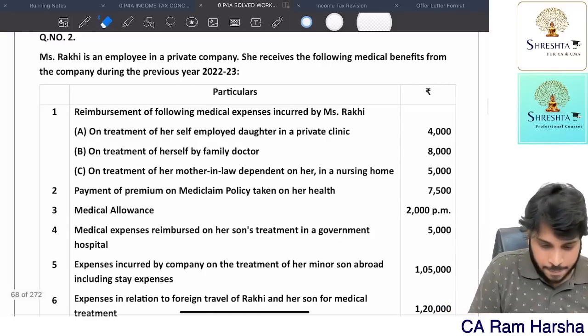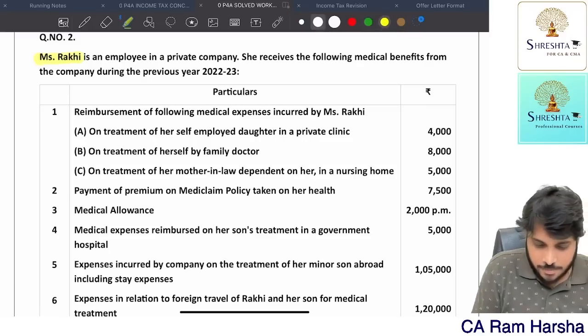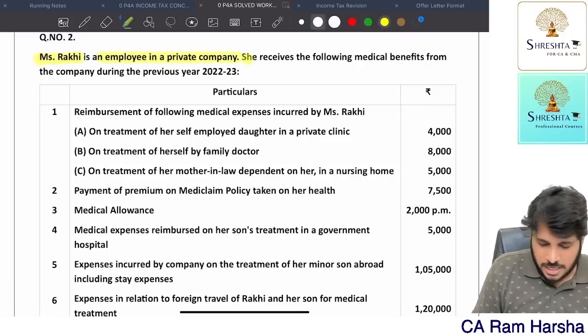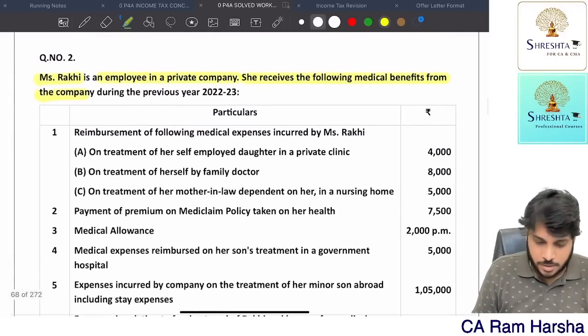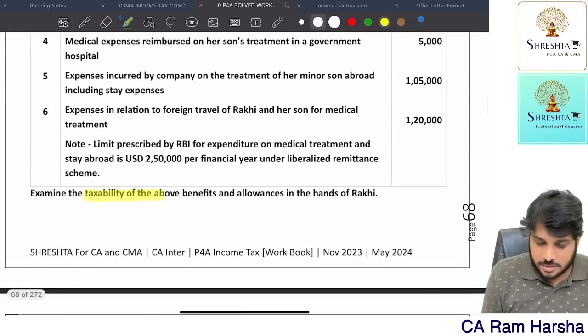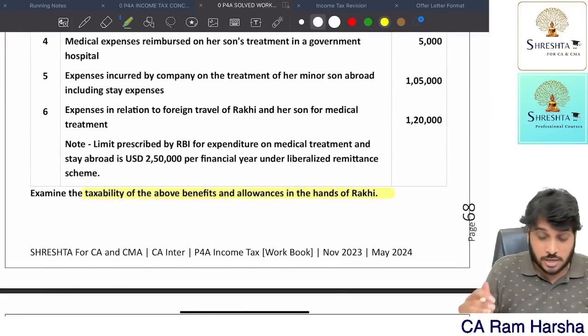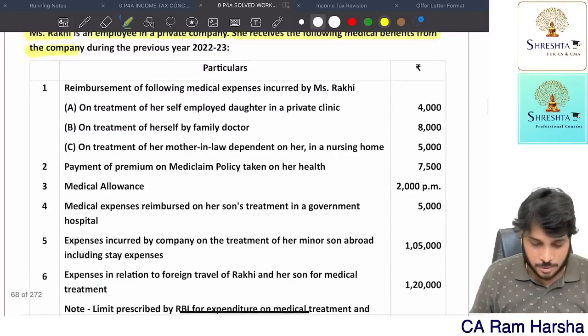Now let us see. Miss Raki, an employee in a private company, received the following benefits from the company. You see 6 benefits she received. What are they asking? The taxability of the above benefits. Out of the above, what are all taxable?